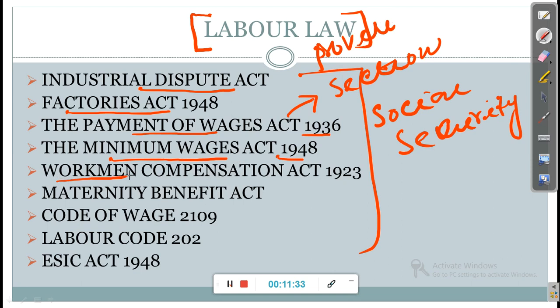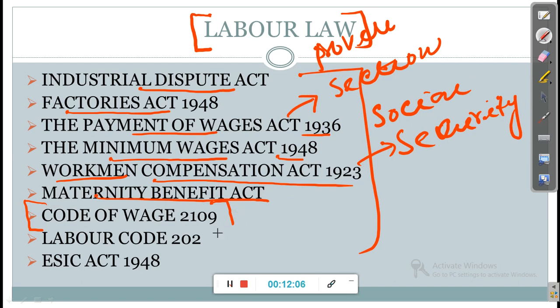Now next is the Workmen Compensation Act 1923, and then the Maternity Benefit Act. The Maternity Benefit Act and Workmen Compensation Act also come under Social Security, so once you prepare them, both parts will be covered. Now recently, in 2019, the Code on Wages was passed by the government. So the Code on Wages you also have to prepare.